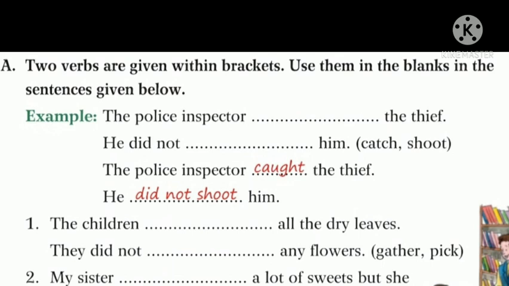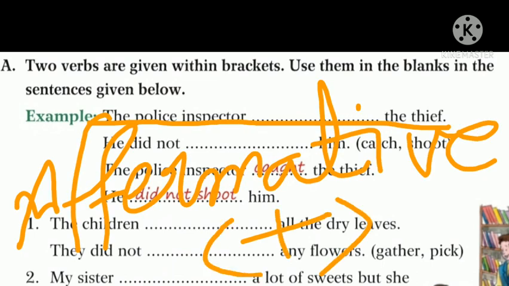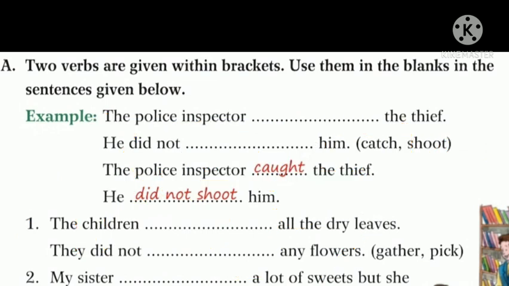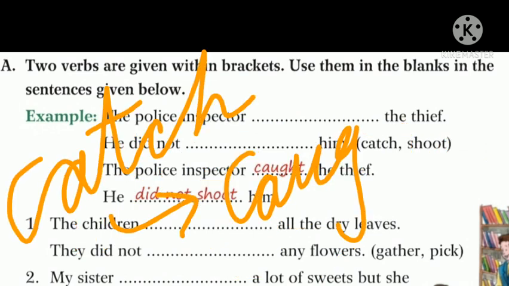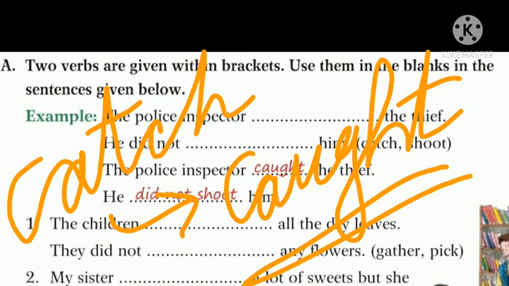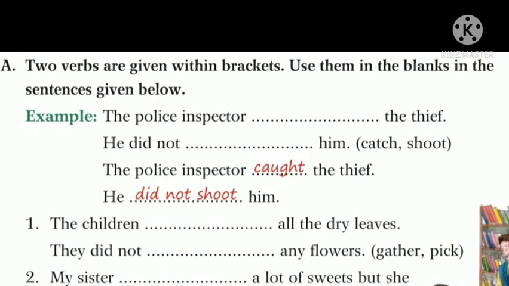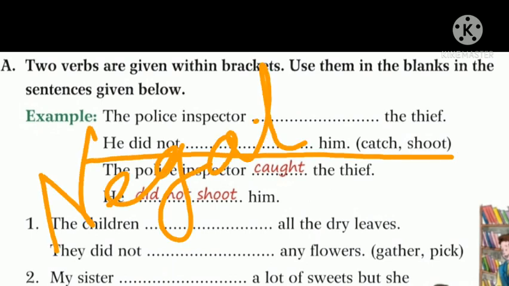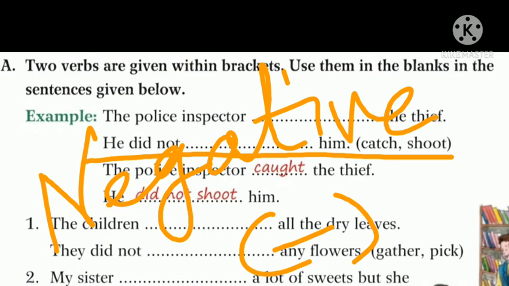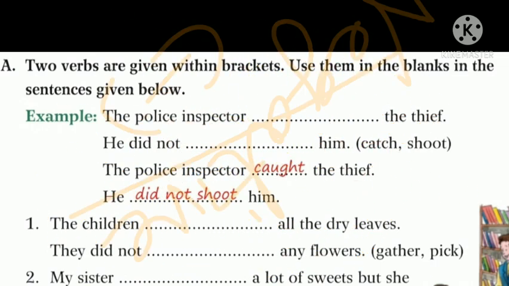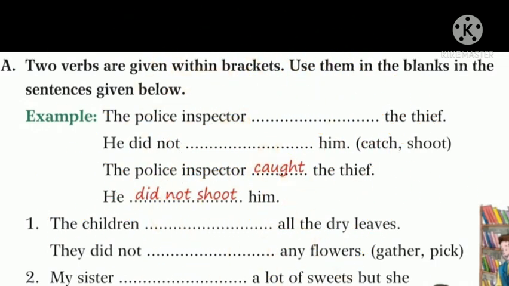So first sentence is related to simple past affirmative sentence. It means positive sentence. So you should change the verb's form as catch to caught. Yes, the sentence will be like that. The police inspector caught the thief. And the next sentence is related to negative sentence. So here you need not change the form of verb. Directly with did not, you can add simply the base form of verb shoot. So the sentence will be like that. He did not shoot him. In the same way, you have to do all the other points.